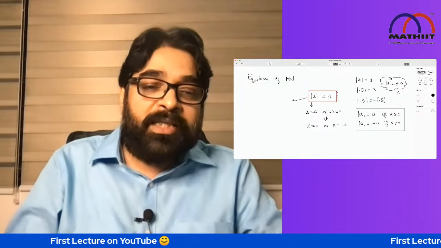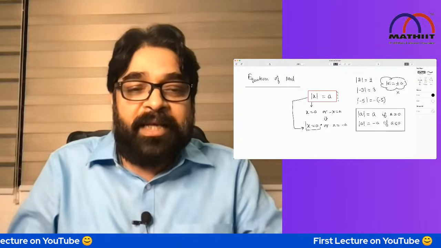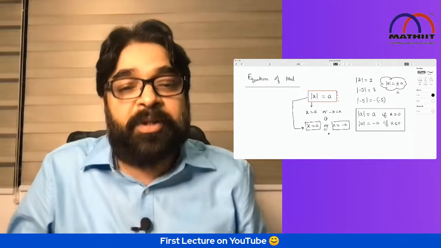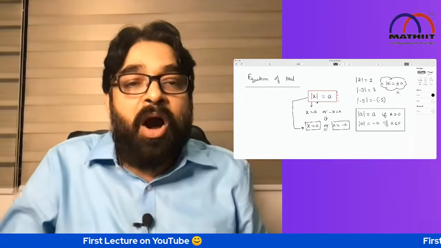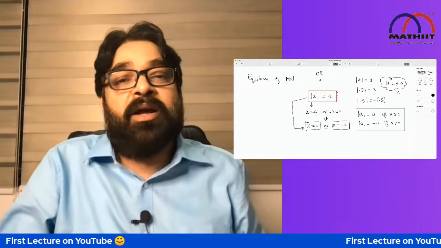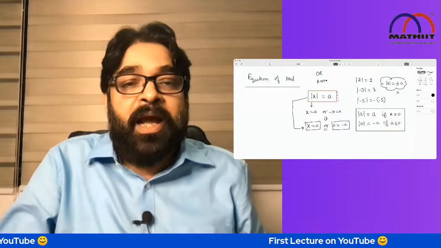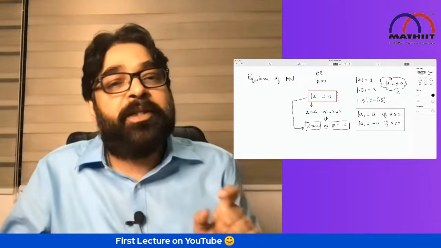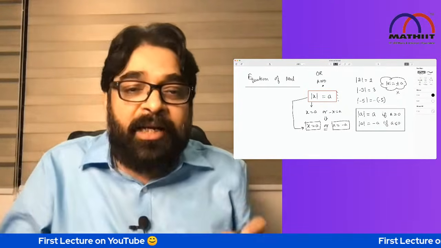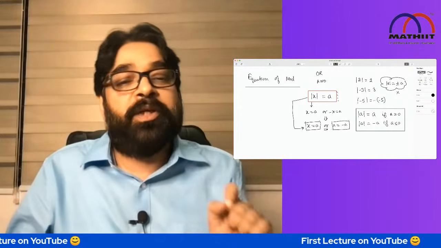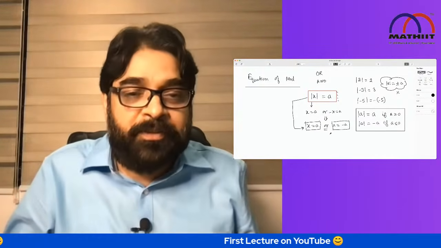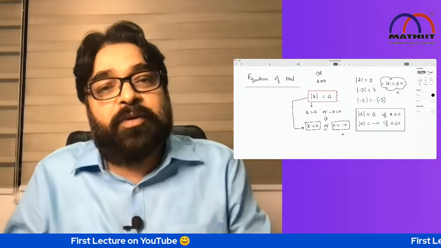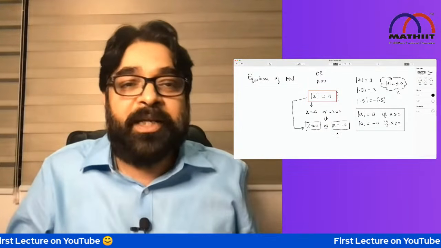So whenever mod x equal to a, x will be either a or x will be minus a. Or is very important to understand. In mathematics, there are two types of words, or and. Both play a very important role. Or means either this will be true or this will be true. And means both have to be true. So here we have to use or. So mod x equal to a gives x equal to a or x equal to minus a. Two possibilities can happen.